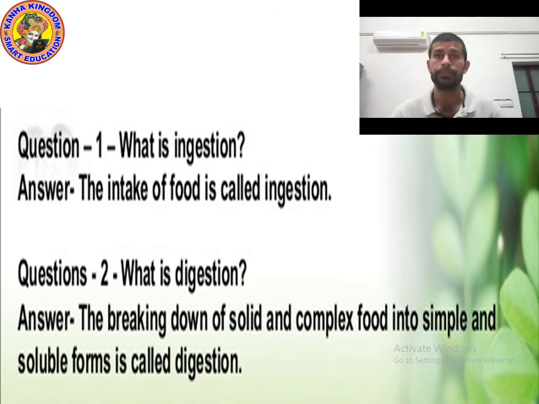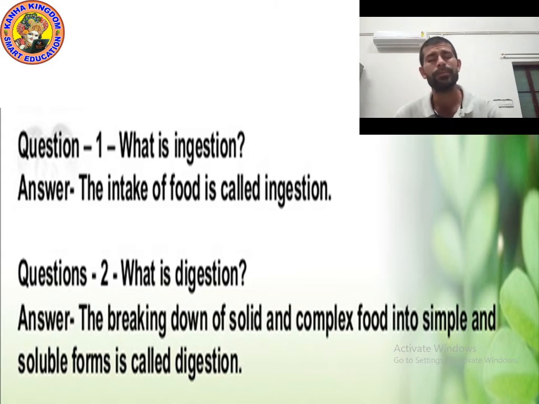Next question, what is digestion? The breaking down of solid and complex food into simple and soluble form is called digestion. I had already shown you many definitions of digestion.